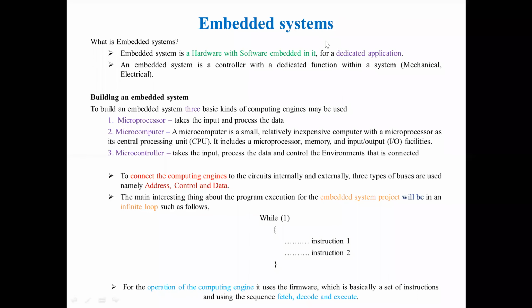So yesterday we defined an embedded system as hardware with software embedded in it. That is the software in terms of programming codes, right? Which is embedded into the hardware for special applications or dedicated applications. So this is what it is.